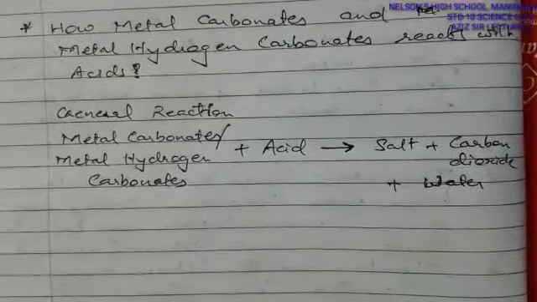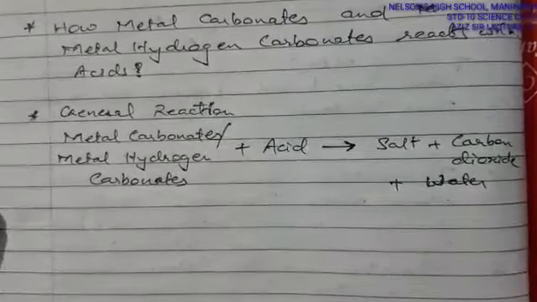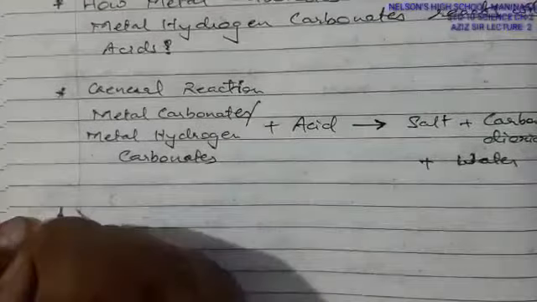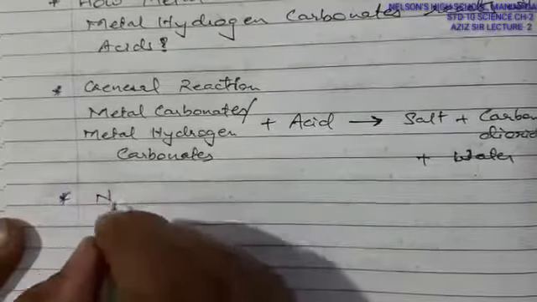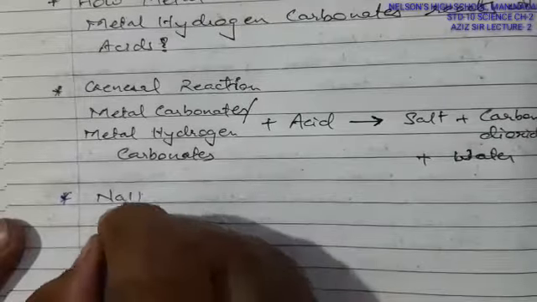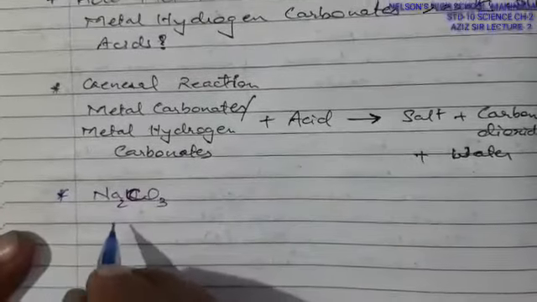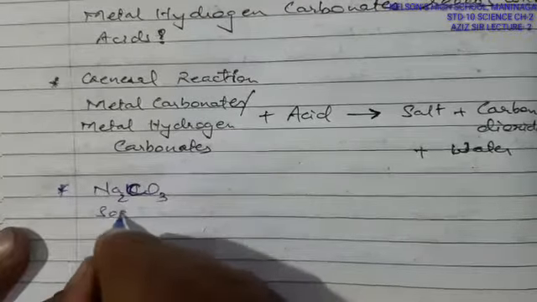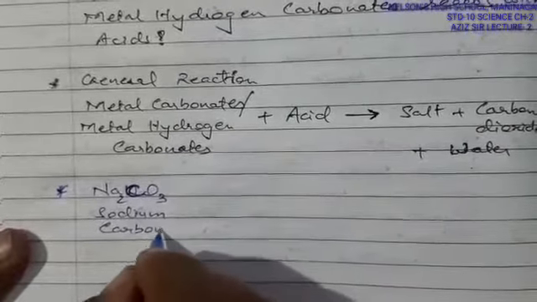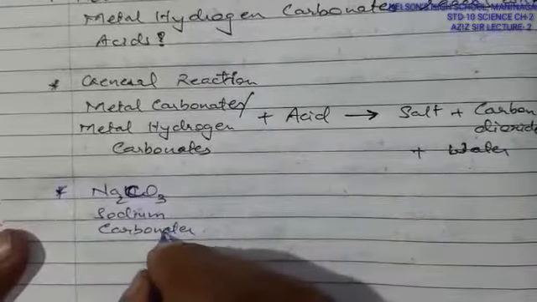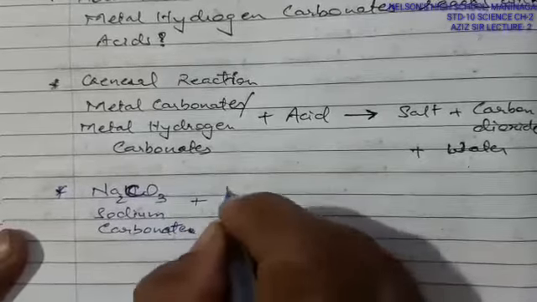We will take one example and start with. This is a general reaction. The first example that we are going to take is Na2CO3, a metal carbonate. This is sodium carbonate. In sodium carbonate, the carbonate is going to react with acid. We are going to take hydrochloric acid as HCl.